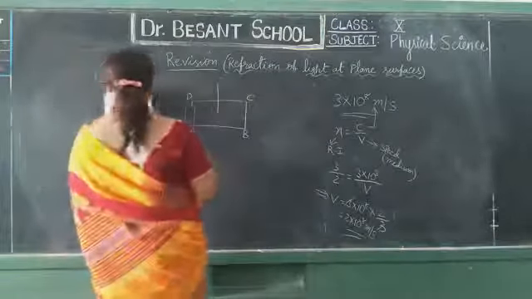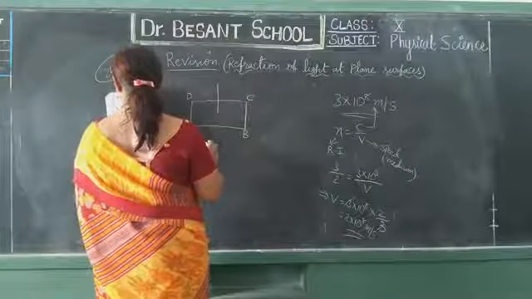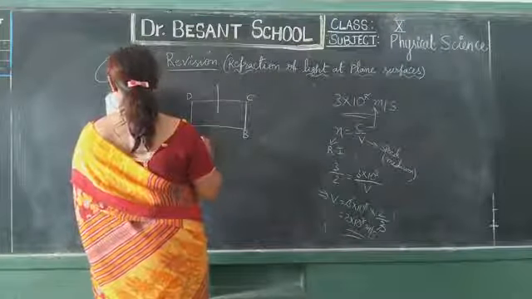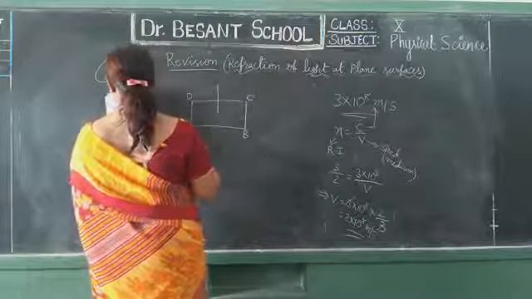And now making a certain angle with this normal. Let us consider an angle of 30 degrees with the normal, making an angle of 30 degrees using the protractor. Draw an angle. Okay, children.